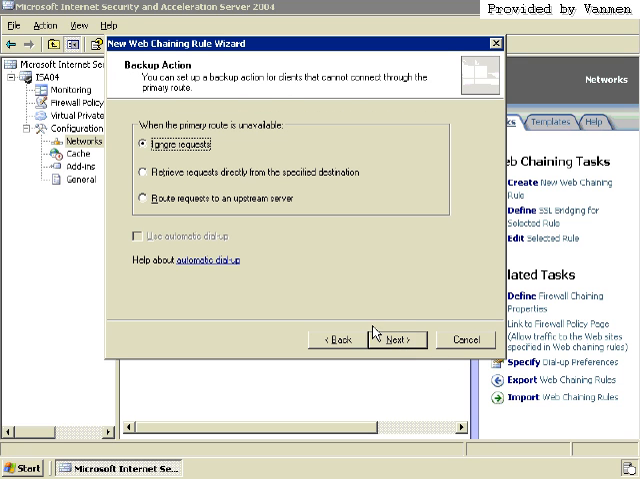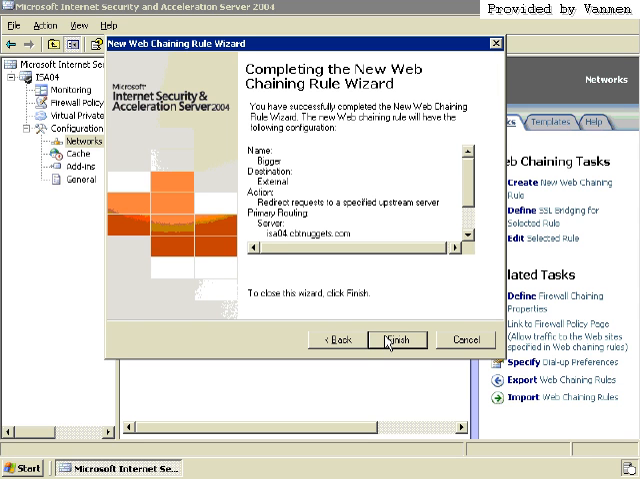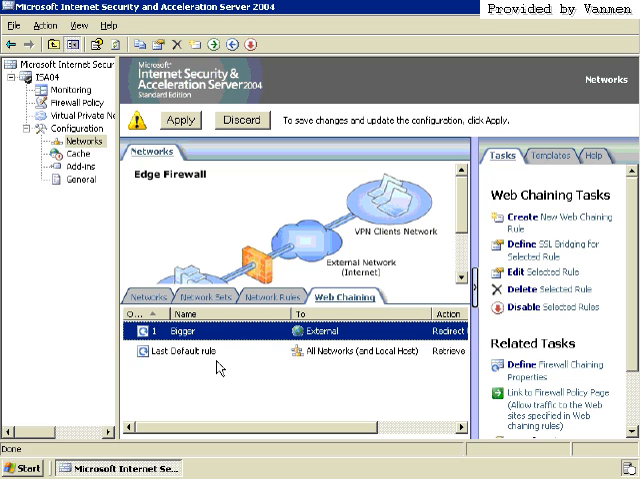And at that point it says when the primary route is unavailable, meaning the one going to isa.cbtnuggets.com, what do you want to do? Do you want to ignore the requests, retrieve the request directly from the specified destination, meaning go to the internet, or route requests to an upstream server? So that's just saying maybe there's another web chaining rule that you have second in your list that you would like to use instead. Well, I'll say, you know what, I only have one web chain, so if not, go ahead and use your internet connection, and voila, we've created this bigger rule now that will route any external request to an upstream server.